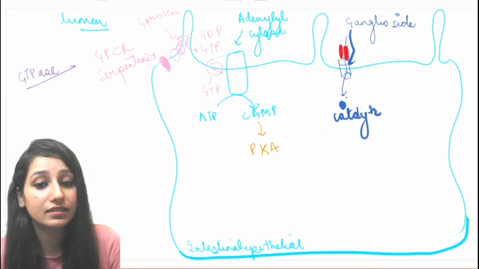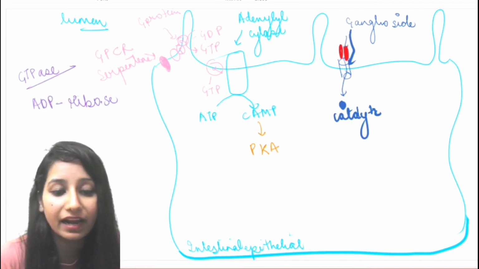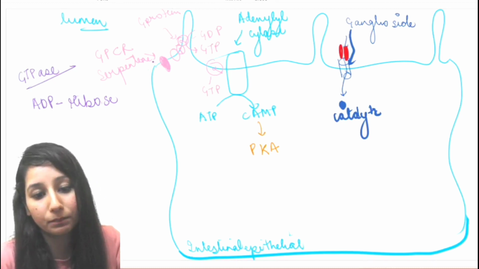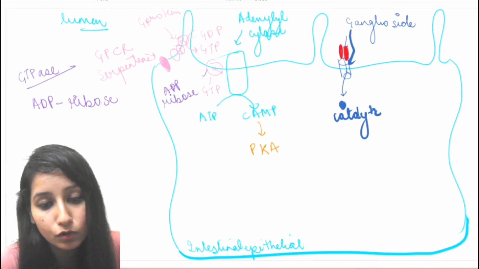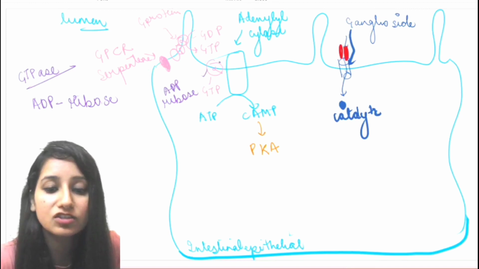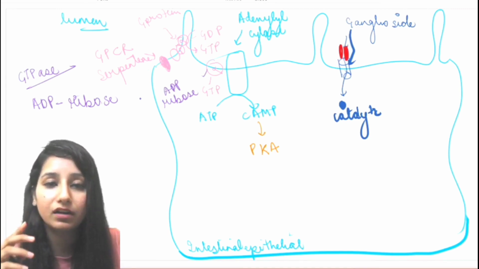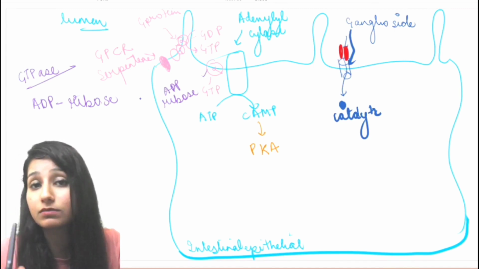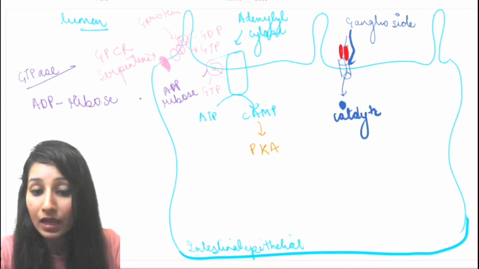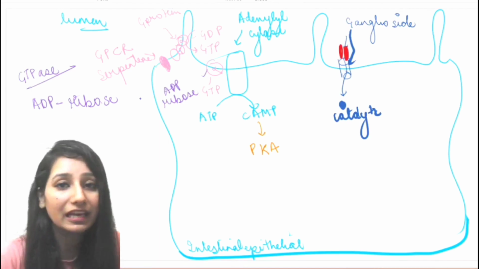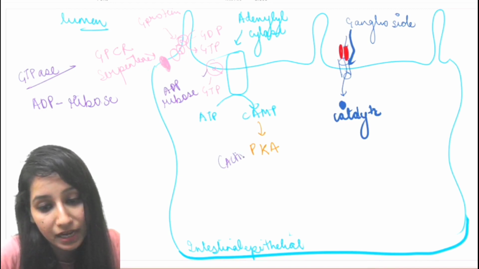Now what does this catalytic subunit do with this thing? It will add an ADP ribose to this alpha subunit. When this alpha subunit is bound with ADP ribose, this ADP ribose will not allow this GTP to separate from the alpha subunit. If it is not separated, then the alpha subunit will remain active. And if the alpha subunit remains active, then adenylyl cyclase will remain active. Then cAMP will be produced continuously, and then PKA will be produced continuously. It will remain in its active form.